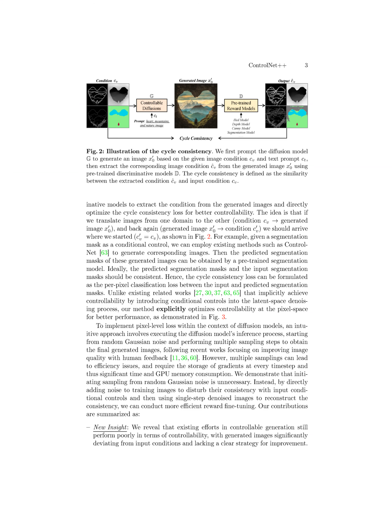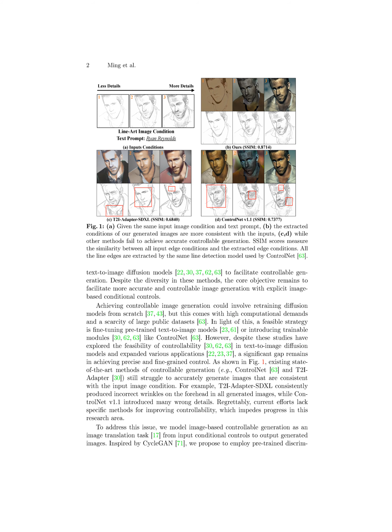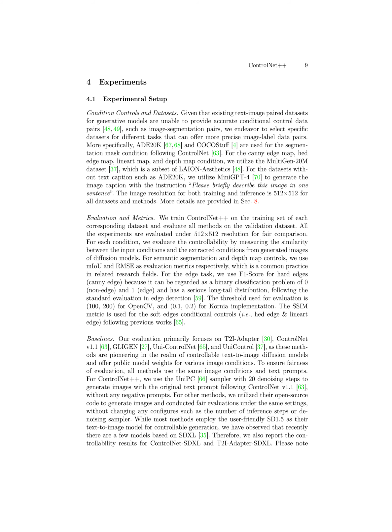By explicitly optimizing controllability at the pixel space level, the model disrupts the consistency between input images and conditions by adding noise to training images, leading to more efficient reward fine-tuning without the need for multiple sampling steps. This approach ensures that the generated images maintain good consistency with input conditions, enhancing the model's ability to follow conditions during generation. Additionally, the paper demonstrates the effectiveness of ControlNet++ through a unified and public evaluation of controllability under various conditional controls, showcasing superior performance compared to existing state-of-the-art methods.